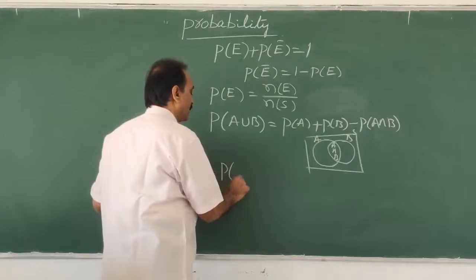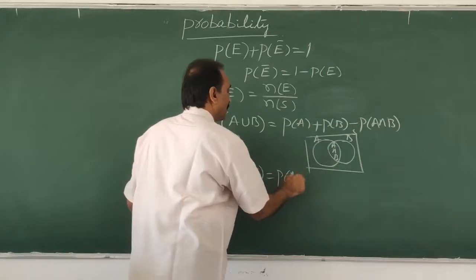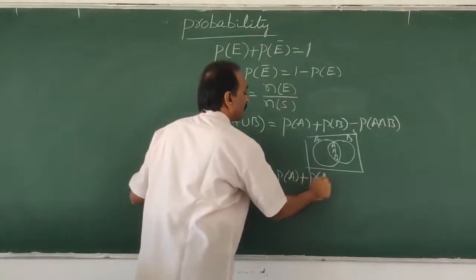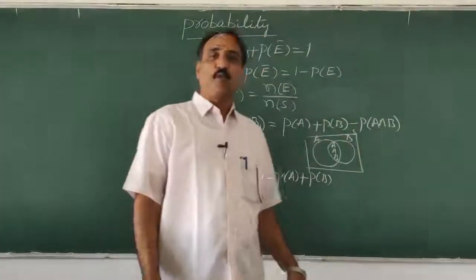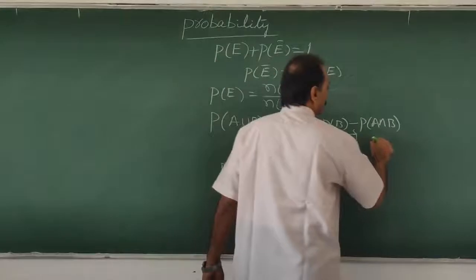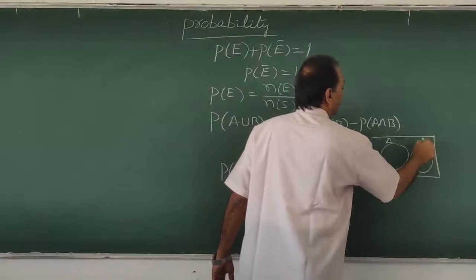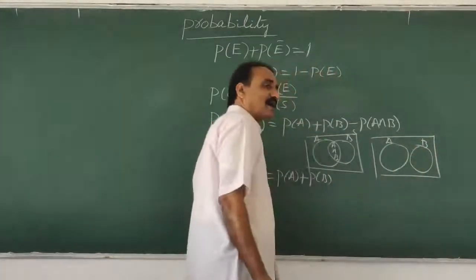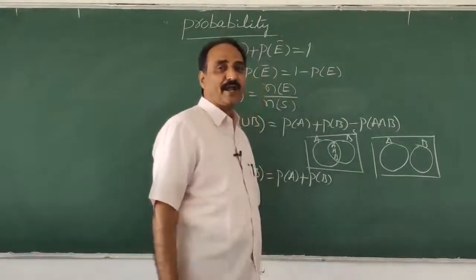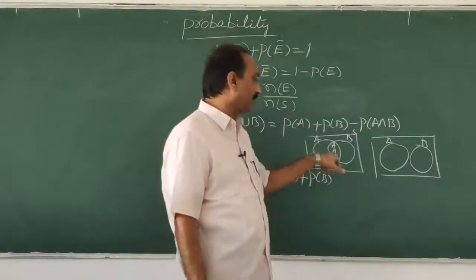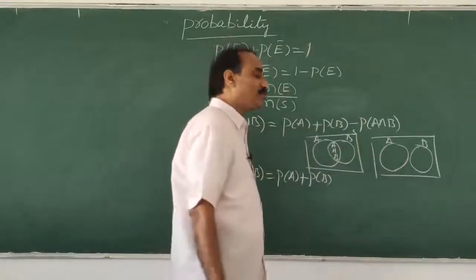In a similar fashion, P of A union B can also be written as P of A plus P of B, because A intersection B won't be there when the events are mutually exclusive. What are mutually exclusive events? Suppose we draw the graph here. This is A, this is B. Now you tell me, is there anything common? No. Then what type of events are they? Disjoint events. If the events are disjoint, then they are mutually exclusive. They don't have anything common. Here there is a common part, here they don't have any common.